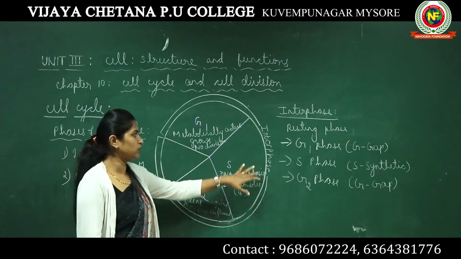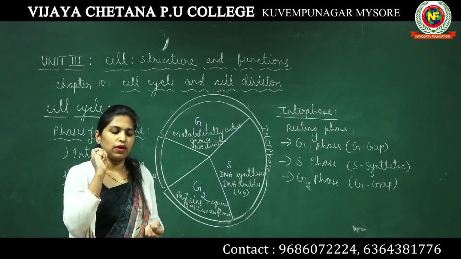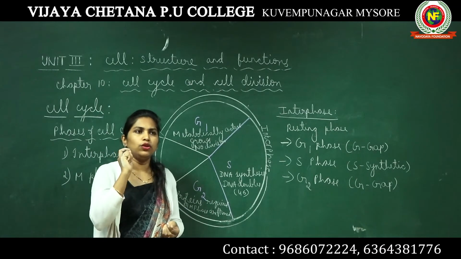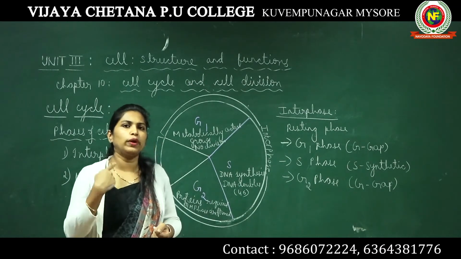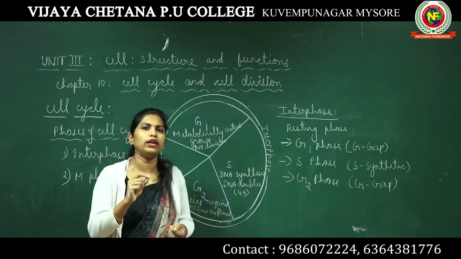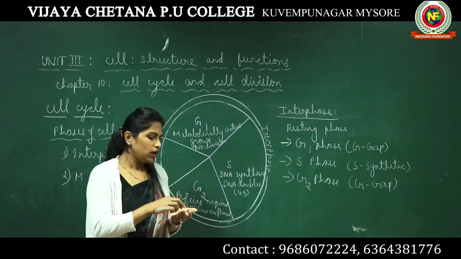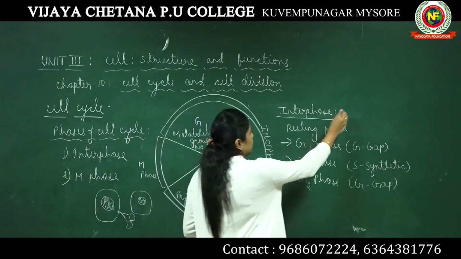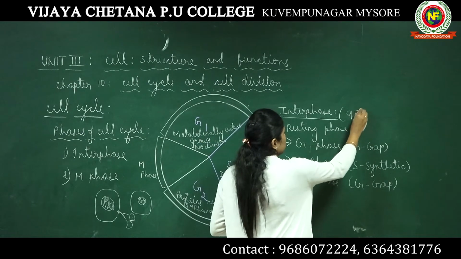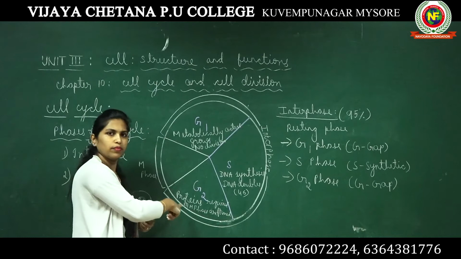Now let me also tell you, I have mentioned that a human cell takes 24 hours. Imagine a human cell is taking 24 hours to complete its life cycle. Then 95% of the time the cell will be in interphase.